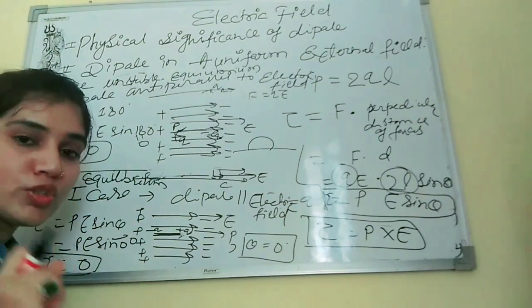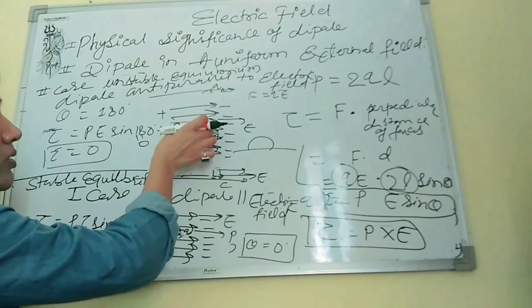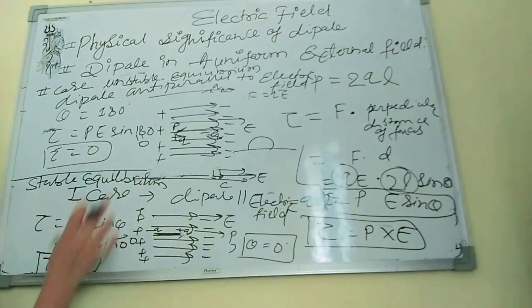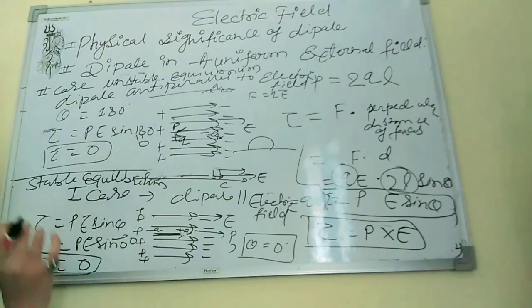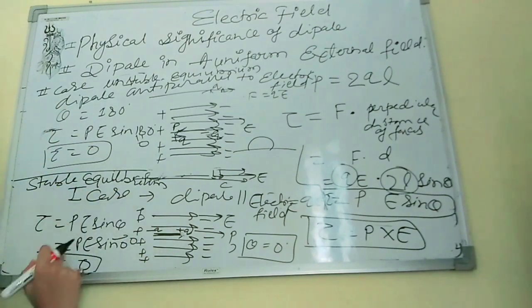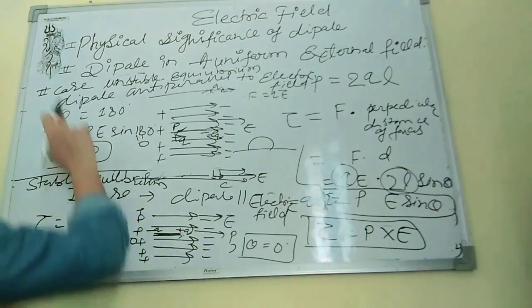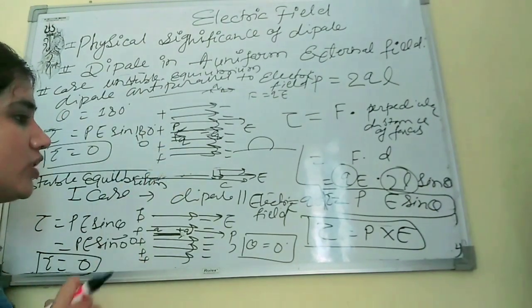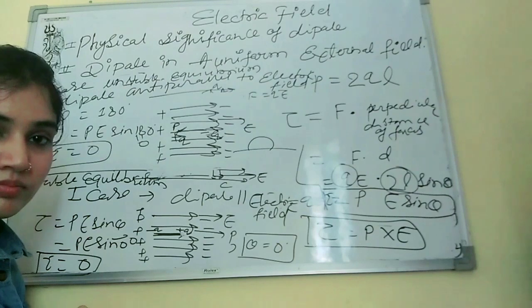So this will become unstable. So in both conditions, we will get tau 0. There will be no rotation. But the first condition is called stable equilibrium and the second condition is called unstable equilibrium. So these are the two conditions of the torque.